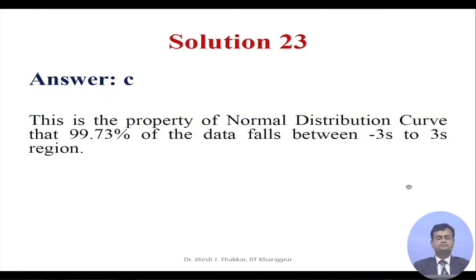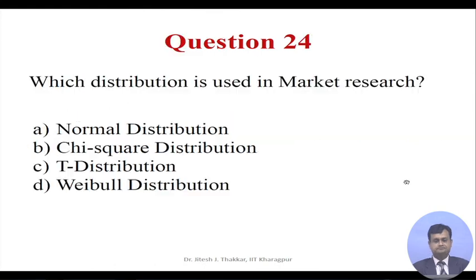You can see the correct answer is C. This is the property of the normal distribution curve, that 99.73% of the data falls between the minus 3s to 3s region. You can further verify this using the standard normal distribution table and see whether this probability matches the given value in the table or not.